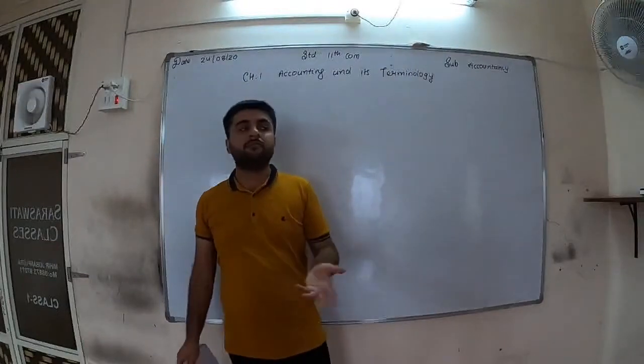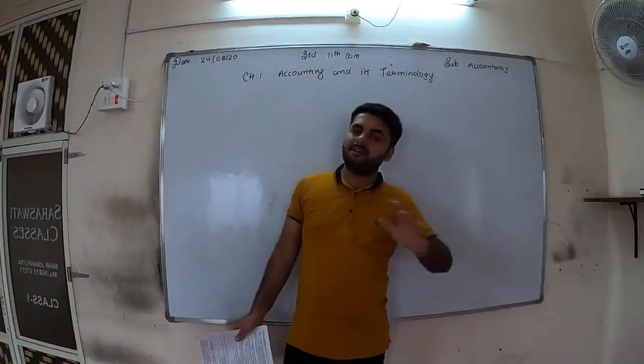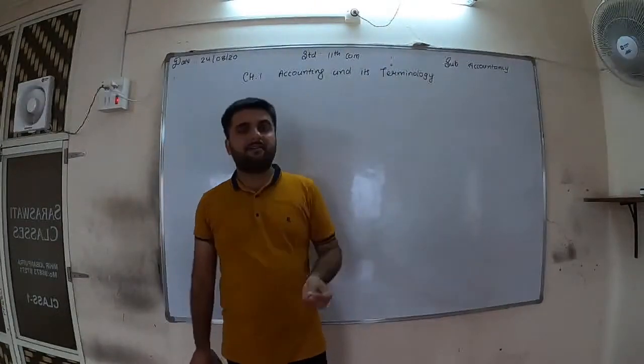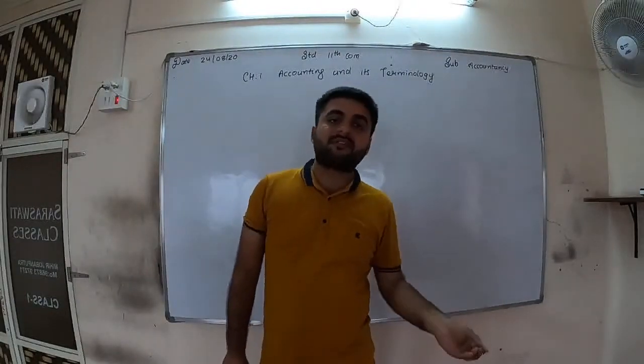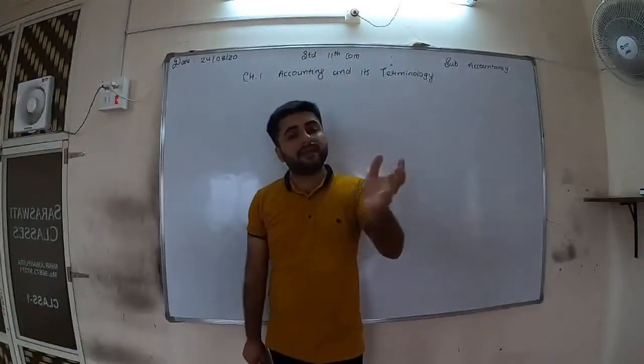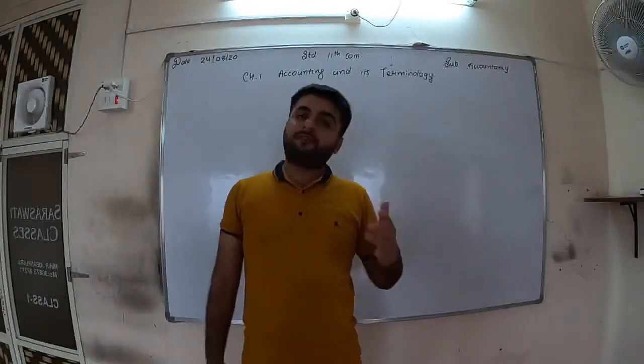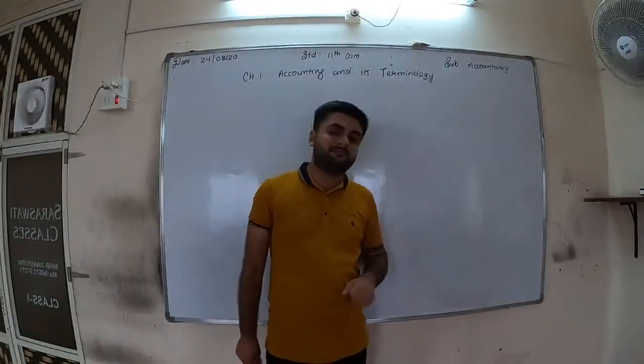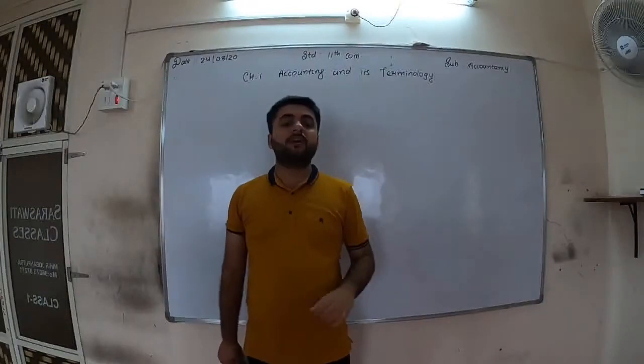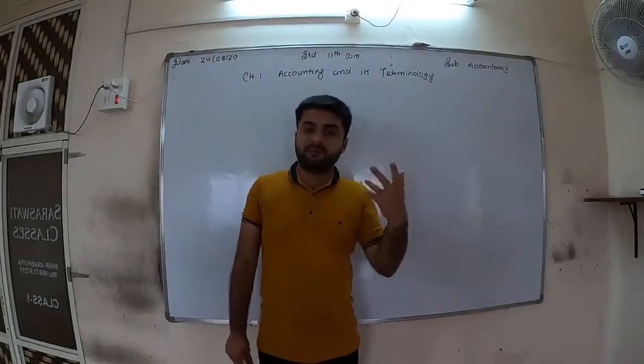Now you may not know what an asset is, so no problem. Understand only this thing: you are starting a business, with cash or through anything. Suppose for starting a business only cash is not important. You need a shop, you need a building, you need machines.